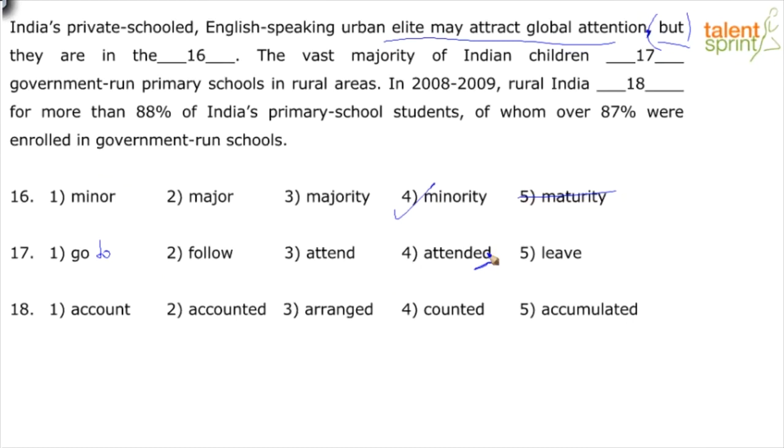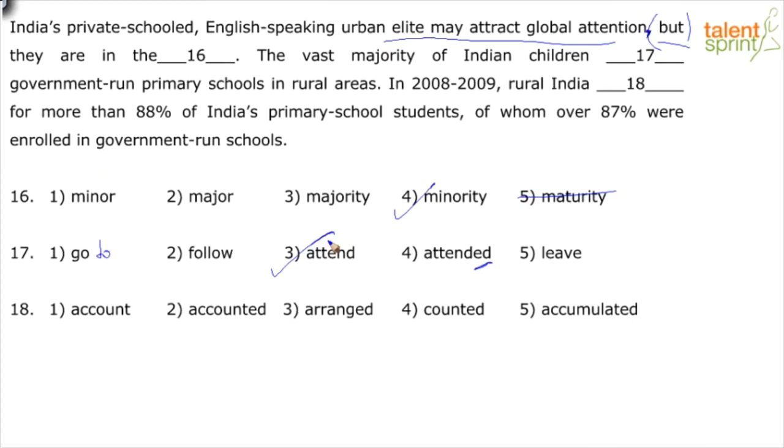So the only logical word to fit the context for blank 17 is option 3, right? They attend. So India's private schooled urban elite, though they attract global attention, they are in a minority. What about the vast majority of Indian children? What do they attend? They attend government-run primary schools in rural areas. So 4-3.